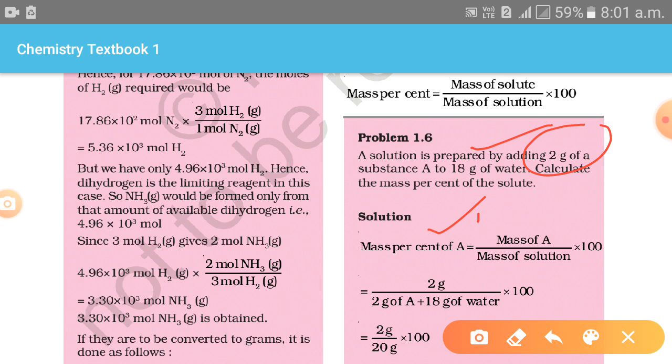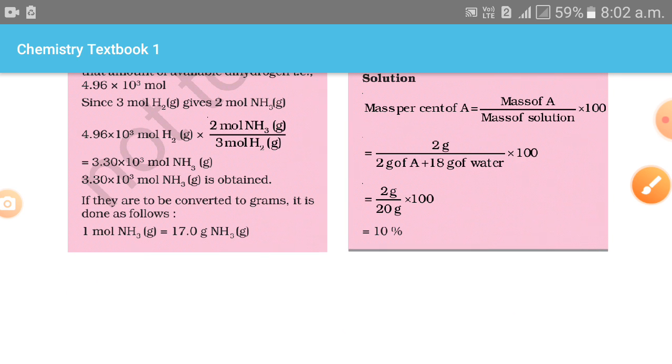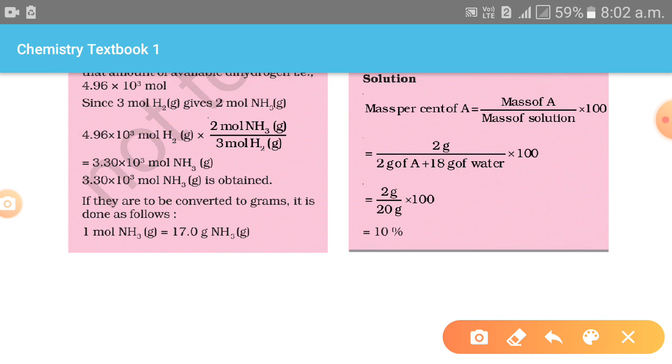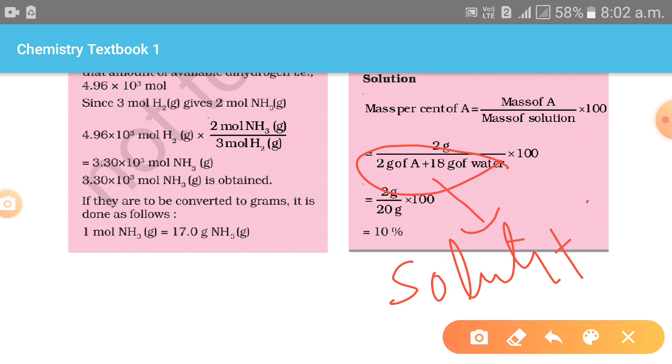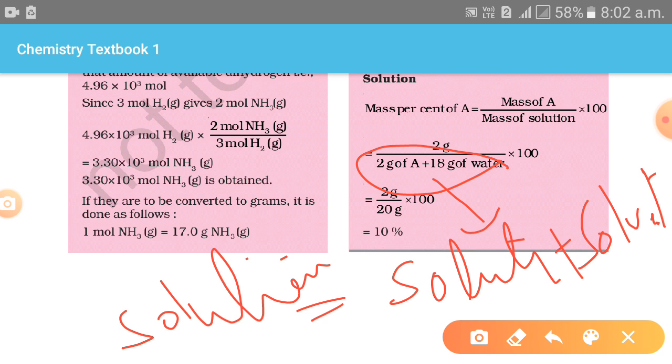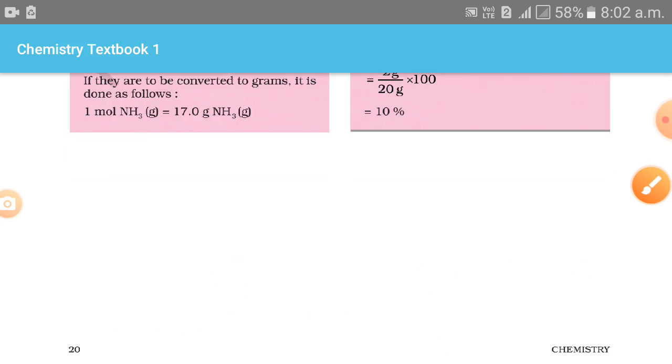Mass percentage of A equals mass of A upon mass of solution × 100. Mass of solution means mass of solute plus mass of solvent. Next, you can see here 2 upon 2 plus 18. Mass of solute plus solvent equals the solution. Then the percentage is 10%.